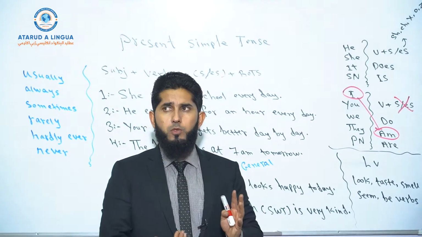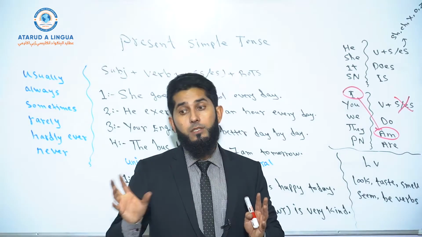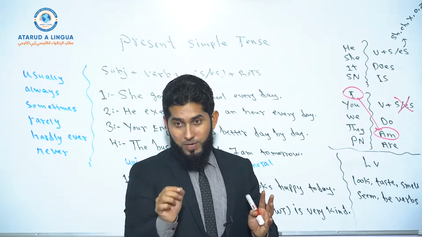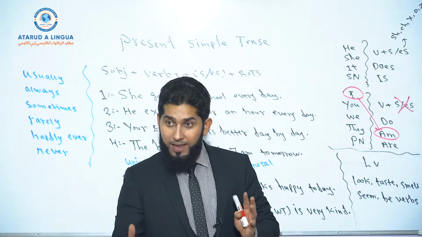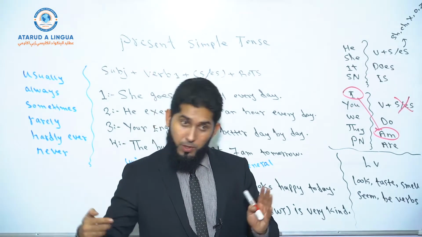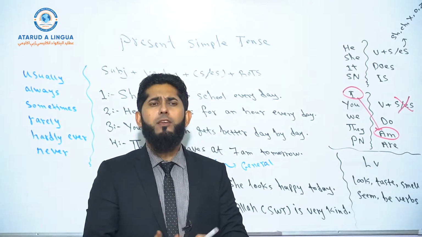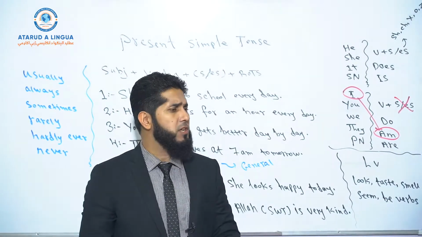Okay, for example, you say the food tastes good. So good is an adjective. So the linking verb taste is there to link the adjective good with the subject and to show the condition of the subject. Linking verbs are used to show the condition of the subject.